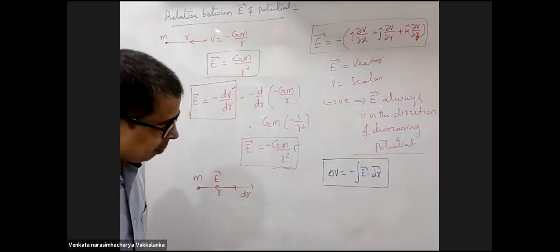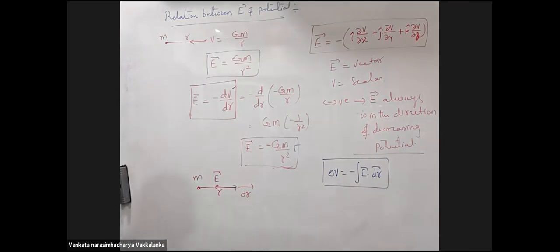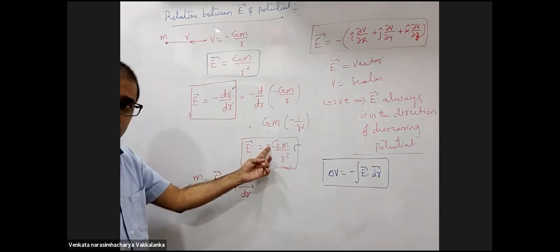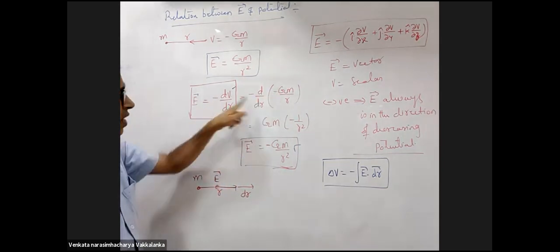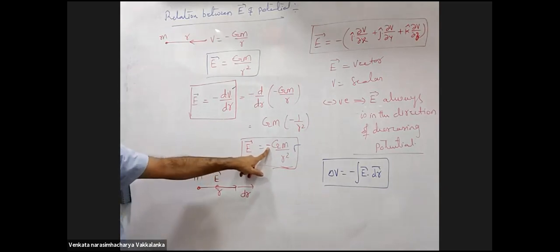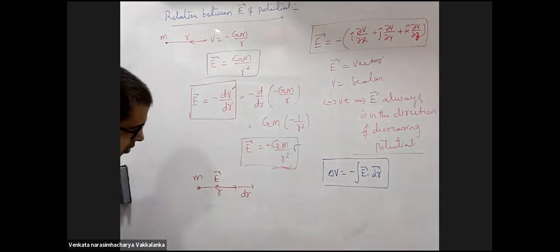Sir, can you explain the lower direction? In the diagram, you have taken E in the opposite direction of dr. Naturally, you are getting a negative sign. What does that mean? When you solve it with the negative sign, are you getting a negative sign or not? Yes sir, but how is this diagram different from the one you were explaining just now, where in whichever direction we take dx, we take E in that direction, stored along with the negative sign?